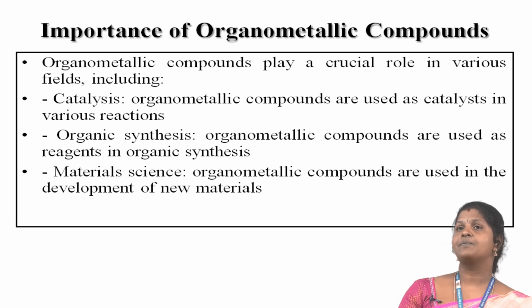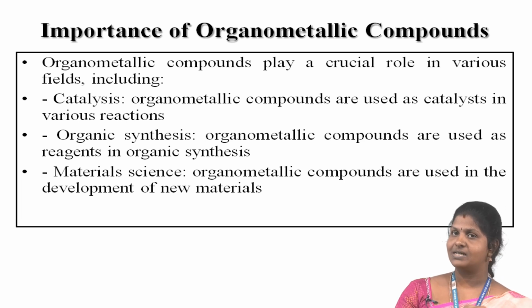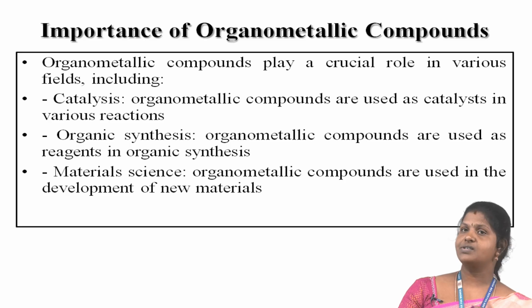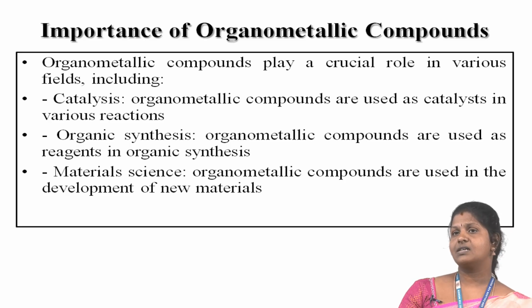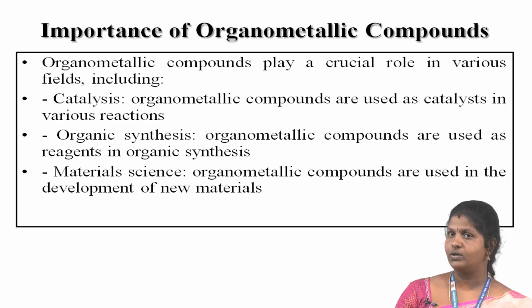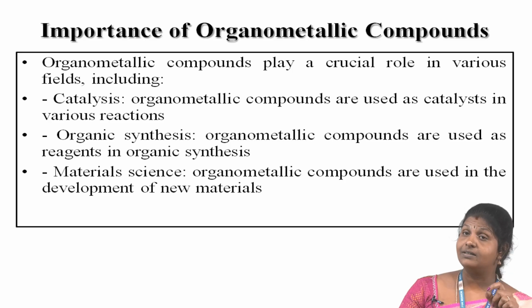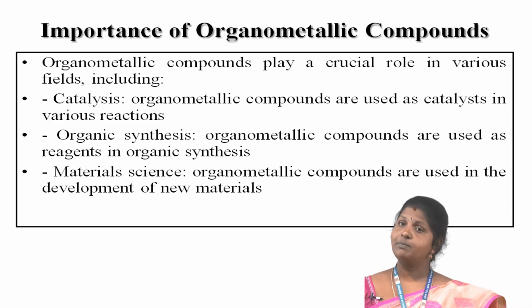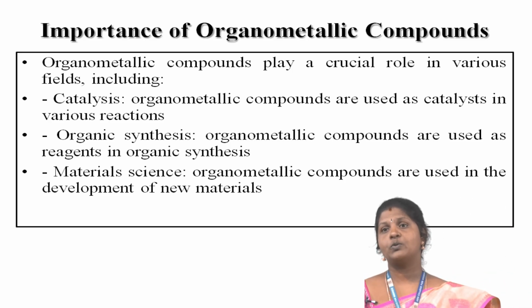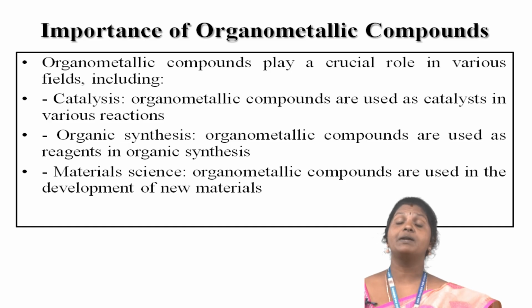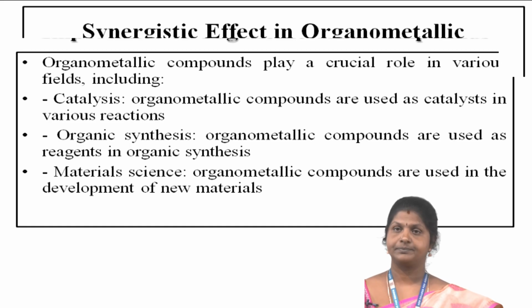In catalysis, organometallic compounds are used as catalysts in various reactions. In organic synthesis, organometallic compounds are used as reactants. In material science, organometallic compounds are used in the development of new materials.